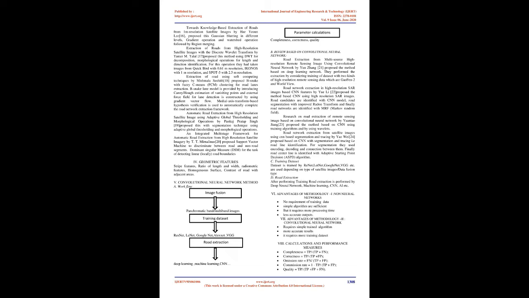Extraction of road using soft computing techniques by Mishmala Sushath [18] proposed B-Snake with fuzzy C-means, FCM, clustering for road lanes extraction. The B-Snake lane model is provided by introducing Canny/Hough estimation of vanishing points, and the external force field for lane detection is constructed by using gradient vector flow. Medial axis transform-based hypothesis verification is used to automatically complete the road network extraction framework.